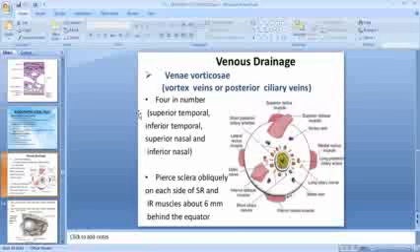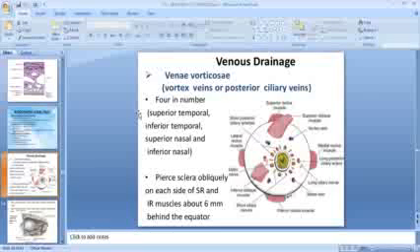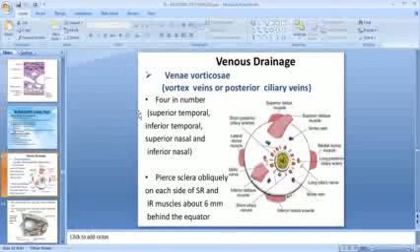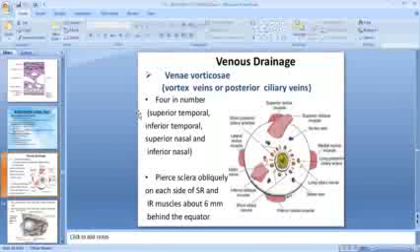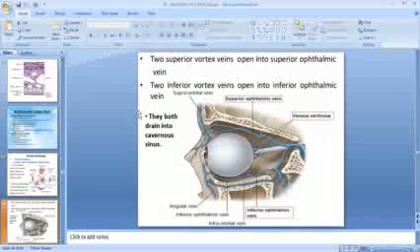Then the venous drainage of the uveal tract, uveal tissue, the vena vorticosa, the vortex veins or the posterior ciliary veins. They are 4 in number, superior temporal, inferior temporal, superior nasal, and inferior nasal. They pierce sclera obliquely on each side of the superior rectus and inferior rectus muscles about 6 mm behind the equator. As you can see in the image, the blue color veins are the vortex veins. These are the venous drainage of the uvea. The two superior vortex veins open into the superior ophthalmic vein, and the two inferior vortex veins open into the inferior ophthalmic vein. They both drain into cavernous sinus.